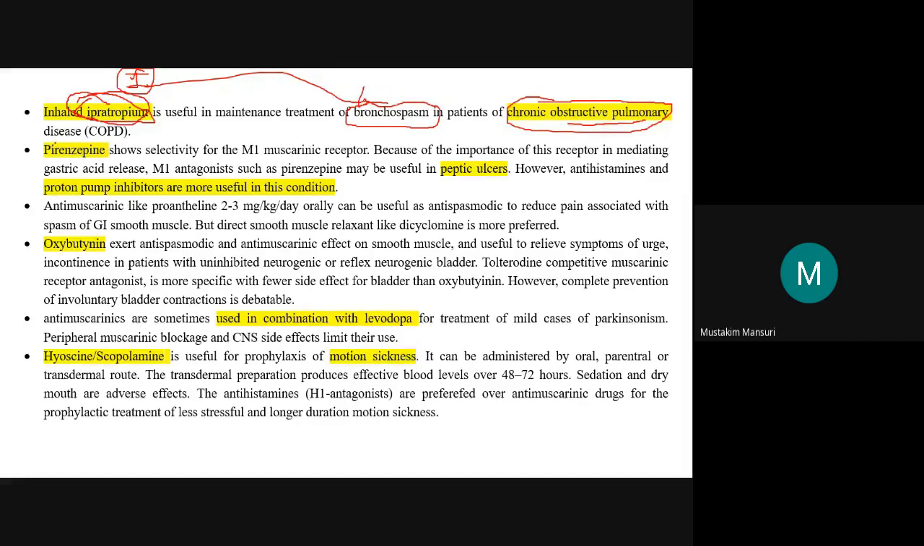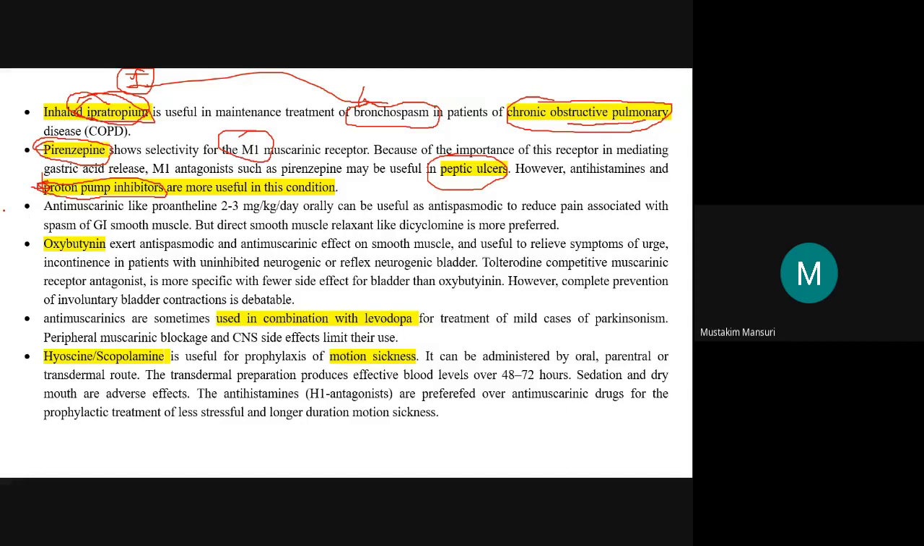Then I already discussed pirenzepine. In terms of selectivity, among M1, M2, M3, it is selective for the M1 receptor, and it is useful for peptic ulcer treatment, but now it is replaced by proton pump inhibitors, which you will learn at the time of gastric disease or peptic ulcer. So pirenzepine has been replaced in clinical practice by proton pump inhibitors like omeprazole and the other prazoles.